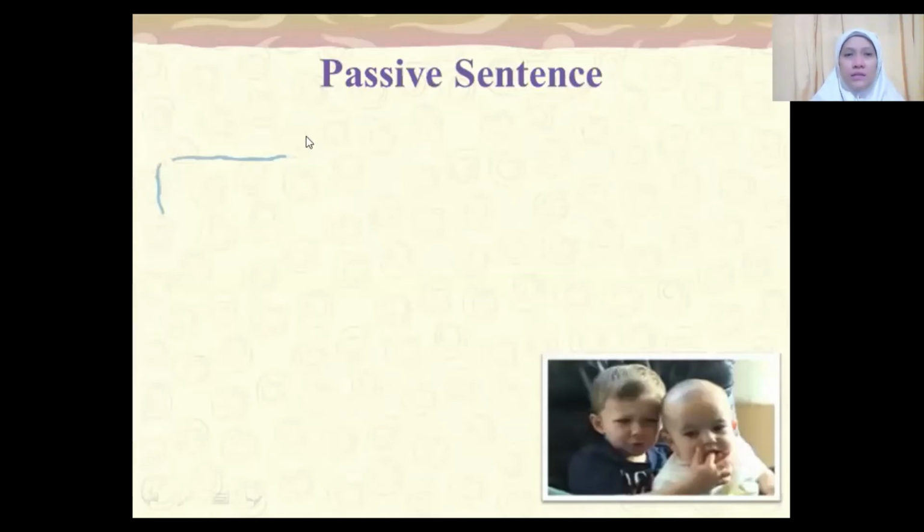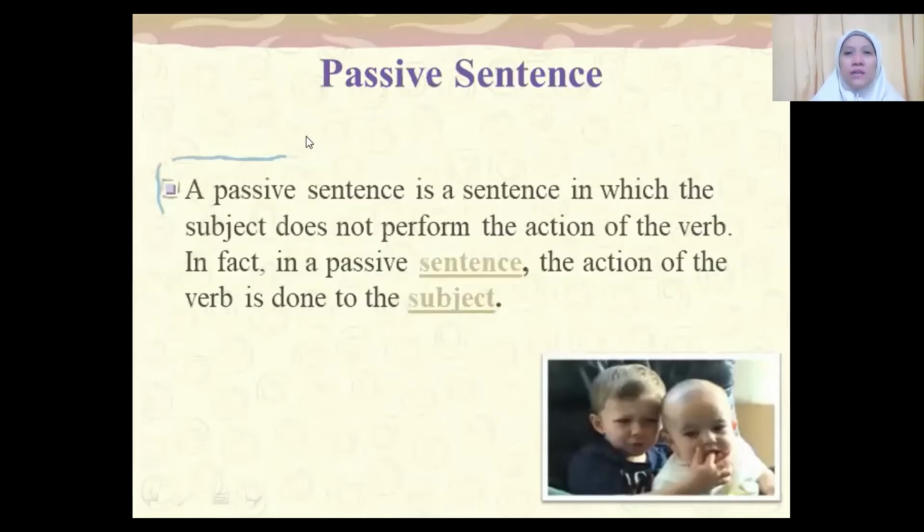Okay. Now, a passive sentence is a sentence in which the subject does not perform the action of the verb. In fact, in a passive sentence, the action of the verb is done to the subject. So that's why I will say that in a passive sentence, the subject is the subject of receiver.